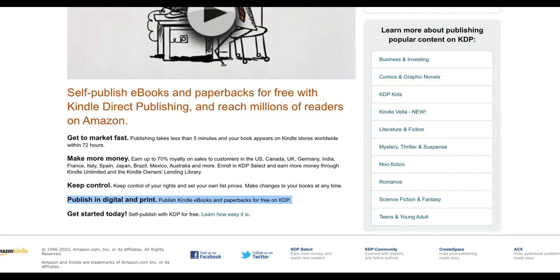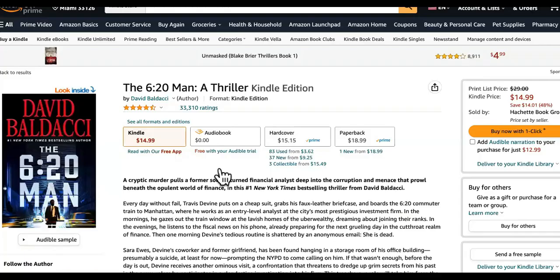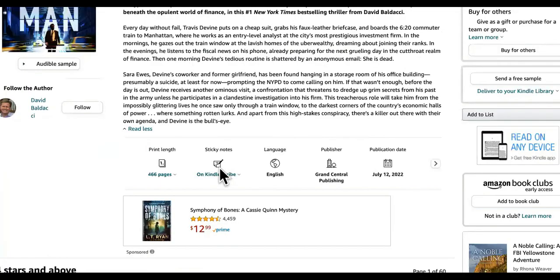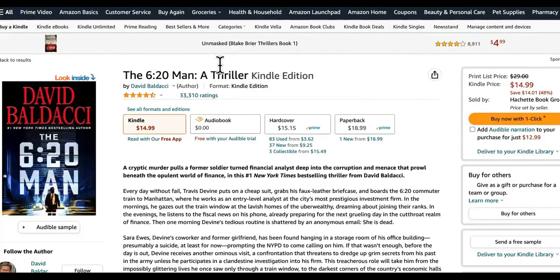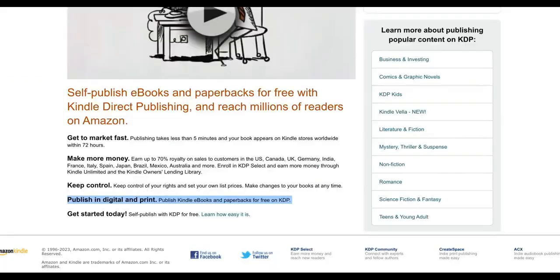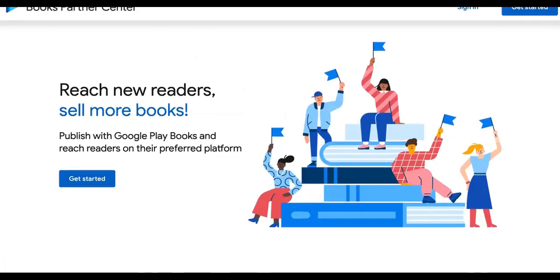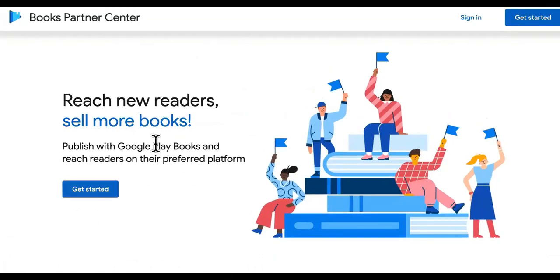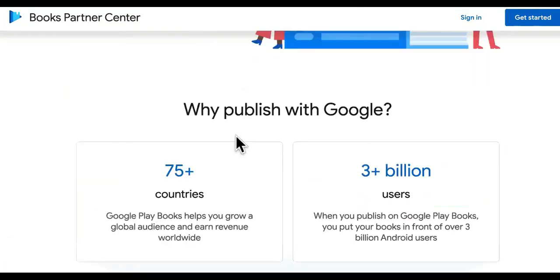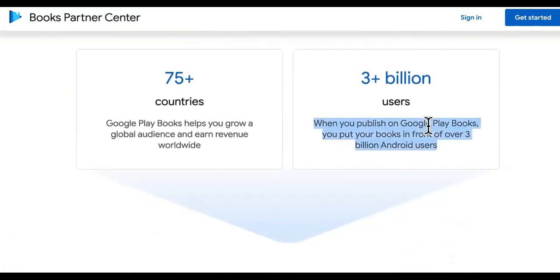Now, some other platforms that you can upload it to. So I would say creating your book might take you an hour or two. Then you just format it and upload it on here from your documents. Then you can upload it on here too. This is Google Play Store, Books Partner Center, play.google.com/books/publish. And that's crazy. It has 3 billion users plus over 75 countries, guys.